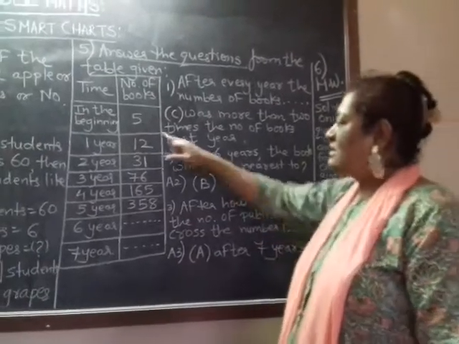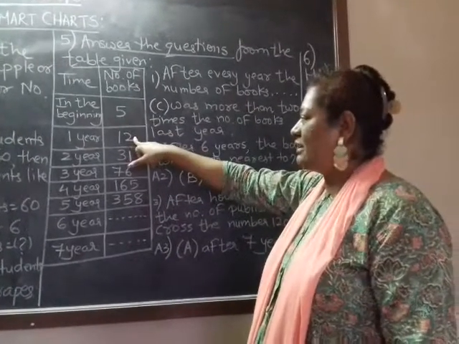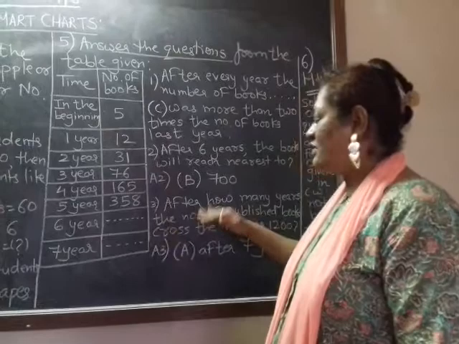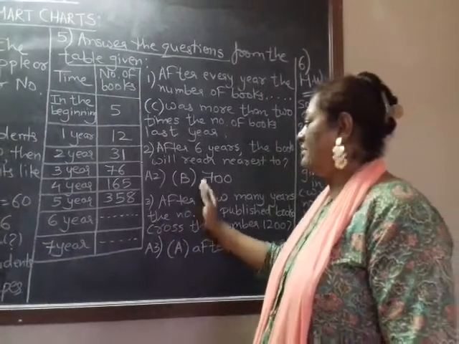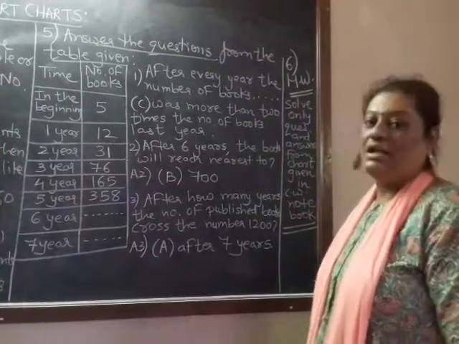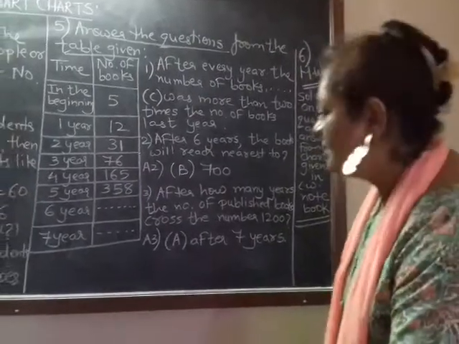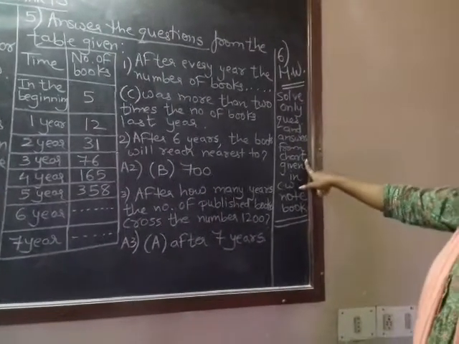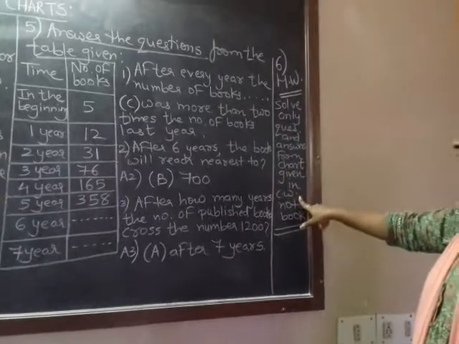But as in the first option we are doubling the numbers, so in the rest, question number 2 and 3 also, we have to double the numbers and find out the nearest answers. Question number 6 will be your homework. Only question answers you have to solve, seeing the chart, in your classwork notebook.